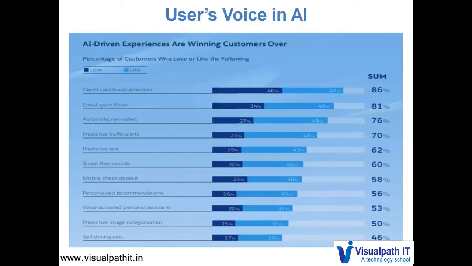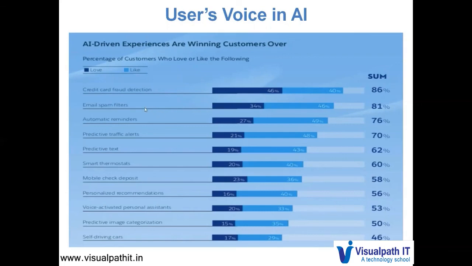Well, let us look at customers' voice in terms of likes and dislikes in using AI applications. So we have two factors. One is love, the other one is like. The rest of them, you can count them as neutral, or the feedback was not taken by the rest of the population. We say credit card fraud detection is loved by 46% and liked by 40%. The rest are neutral.